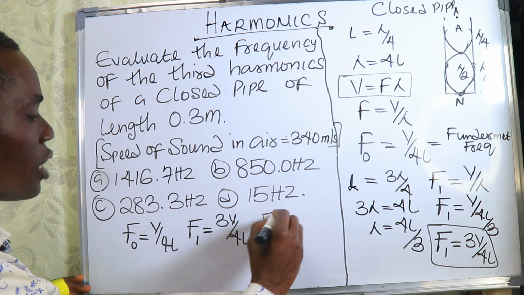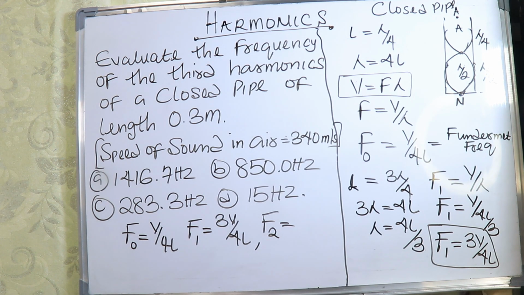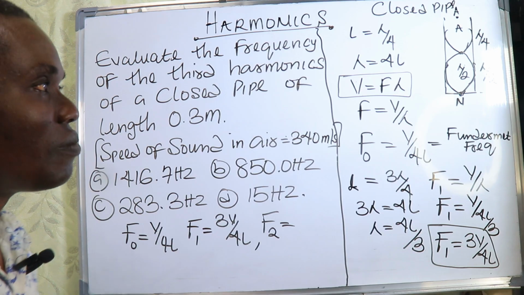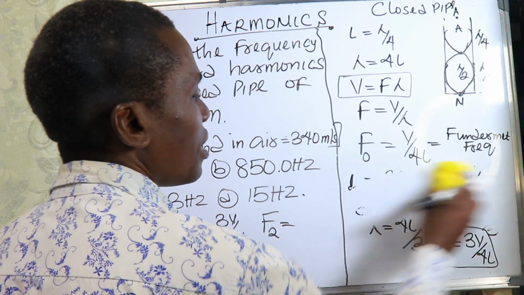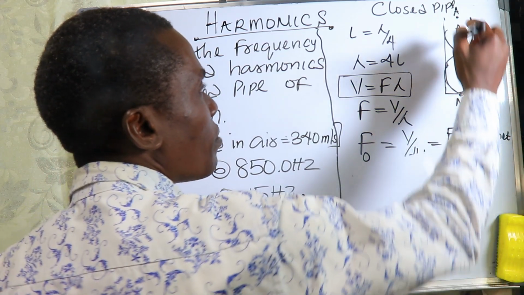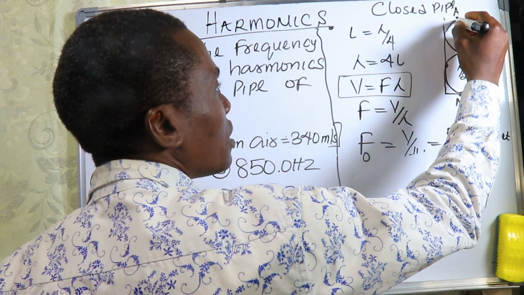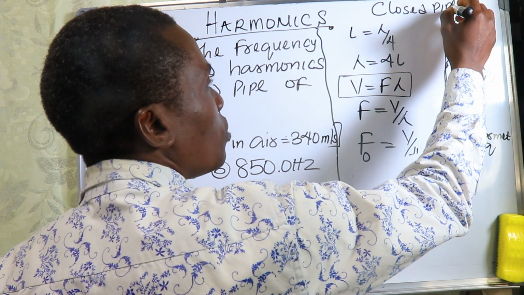Now with this, you will be able to note where the third frequency will come from. What do you think the third frequency will be? Now the third frequency will come out like this. Remember, you will add another wavelength. So this one will complete, then we will add another wavelength, because it must end with what?